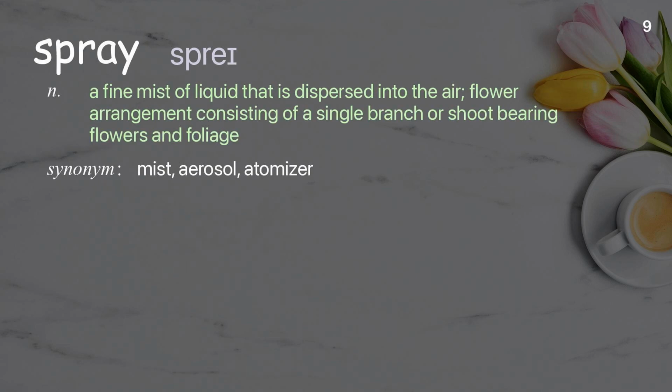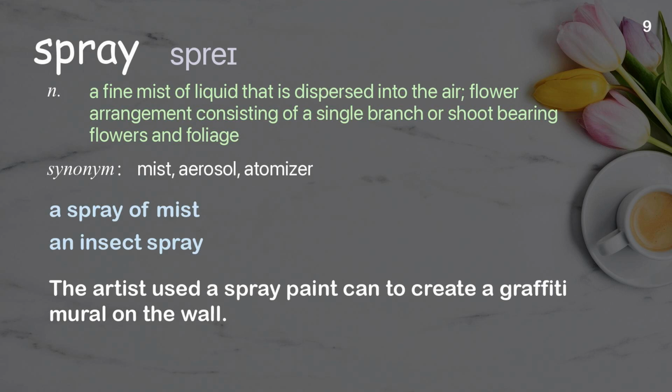Spray. A fine mist of liquid that is dispersed into the air. Flower arrangement consisting of a single branch or shoot bearing flowers and foliage. Examples: A spray of mist. An insect spray. The artist used a spray paint can to create a graffiti mural on the wall.